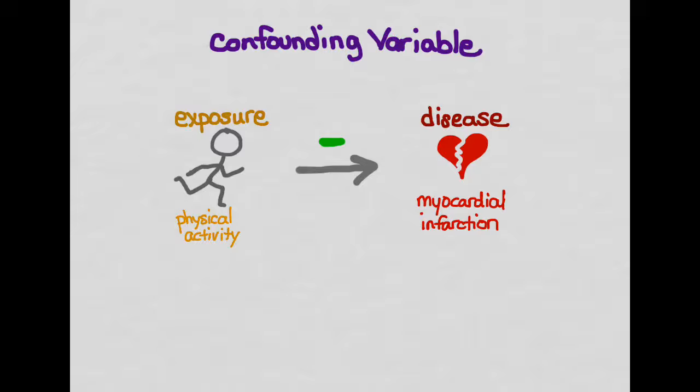But now we do have a difference between exposed and unexposed groups in terms of another variable, which is fluid consumption. So we know that the people who are more physically active are more likely to drink more fluid than the people who are less physically active. And so the question is, is this a confounding variable in the relationship between the physical activity and the myocardial infarction?